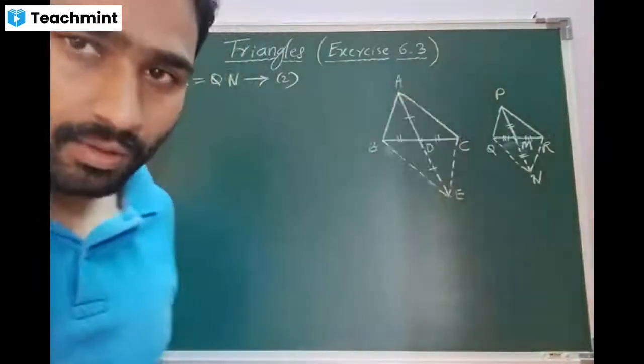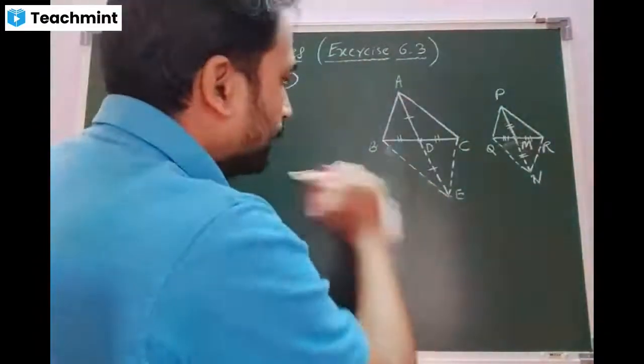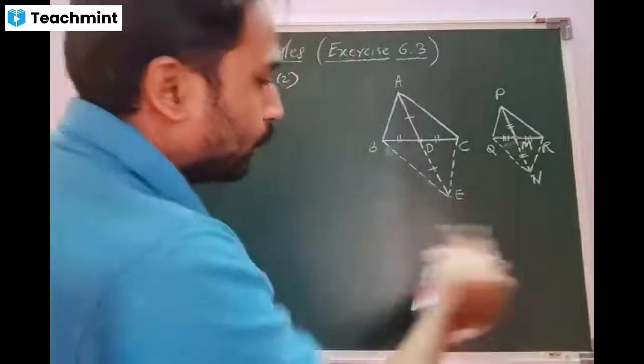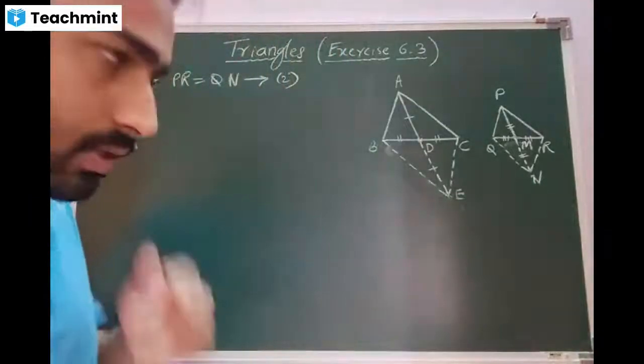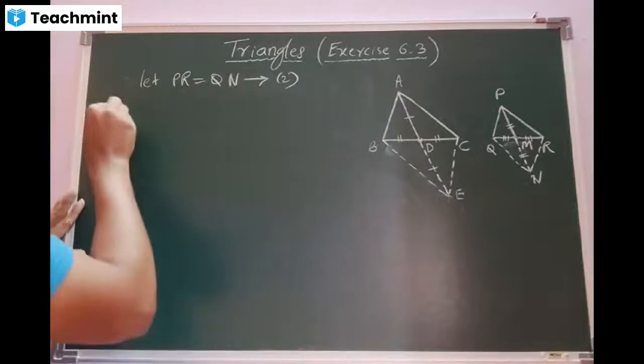First stage of our proof is proving AC same as BE, PR same as QN. That is our intention. Got the concept? Yes, sir. Now question comes, why we are doing it? We will understand in the next procedure. Okay, beta?